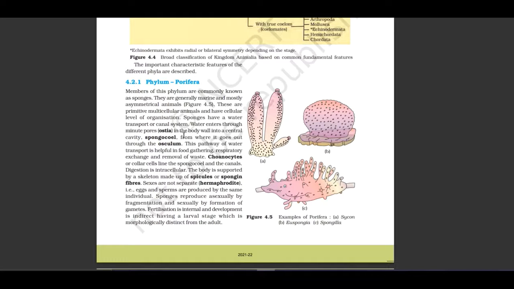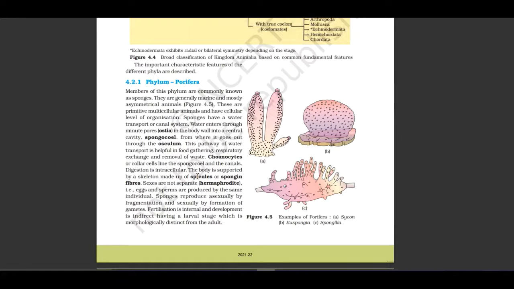Water enters through minute pores called ostia in the body wall into a central cavity called spongocoel, from where it goes out through the osculum. This pathway of water transport is helpful in food gathering, respiratory exchange, and removal of waste. Choanocytes or collar cells line the spongocoel and the canals. Digestion is intracellular. The body is supported by a skeleton made up of spicules or spongin fibers.